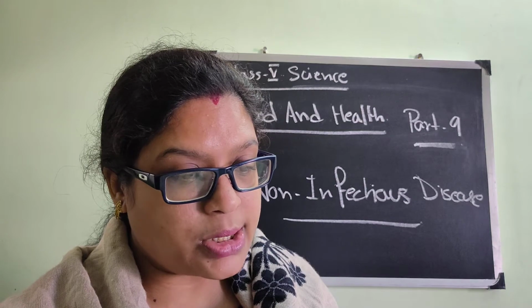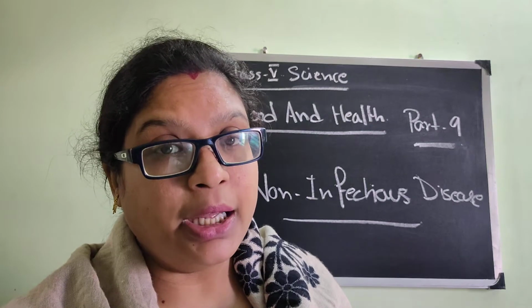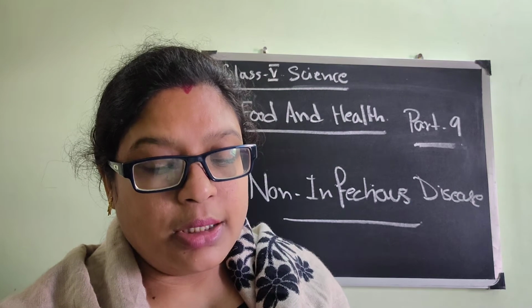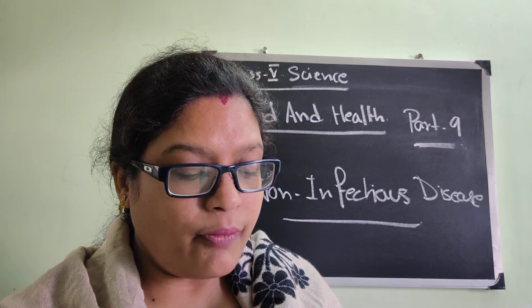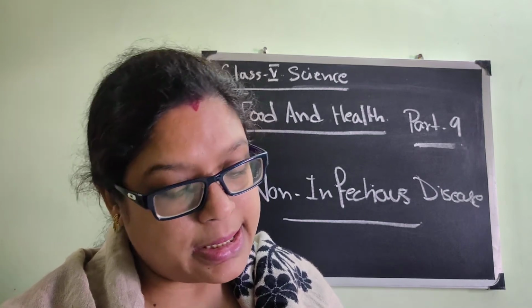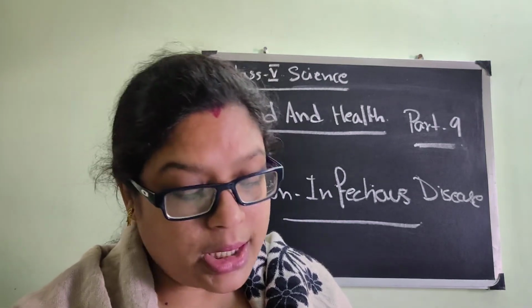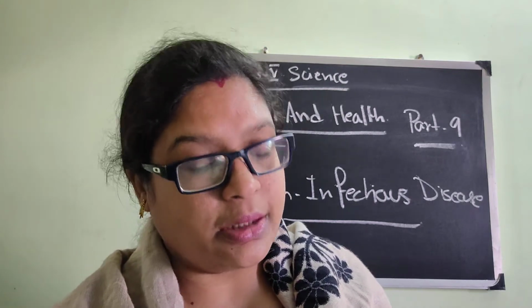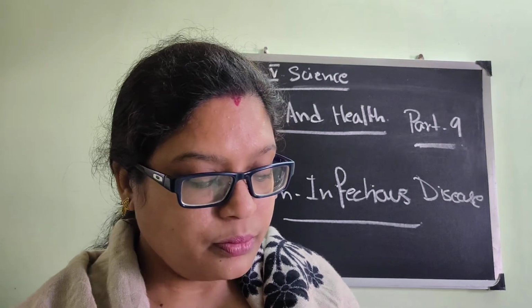Now minerals, see iron, liver, meat, seafood, etc. are the sources. Functions, part of red blood cells, and anemia. If there is a less amount of iron in our body, we all know that there is a disease called anemia. Calcium, from where do we get calcium? Milk products, eggs, etc. Strengthen bones and teeth, and if the deficiency occurs, obviously it will deteriorate the condition of the bones and teeth, which are very much dependent on proper amount of calcium.